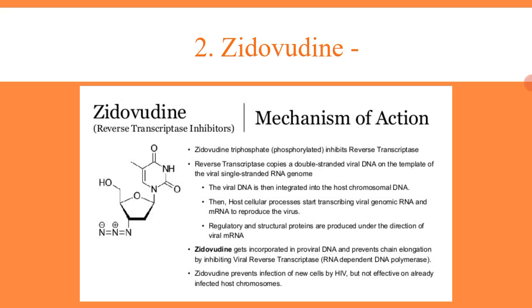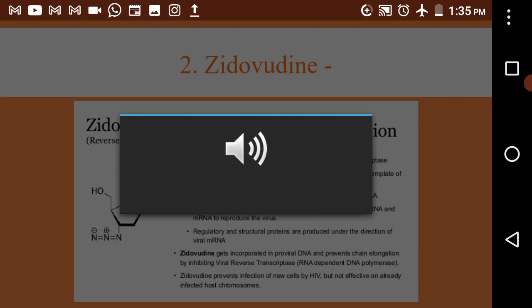Then the genome will be complete. Okay. Now the completed viral DNA, made with the help of the reverse transcriptase, is integrated into the host chromosomal DNA.